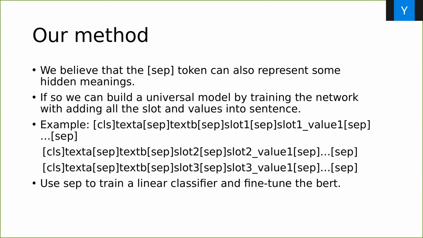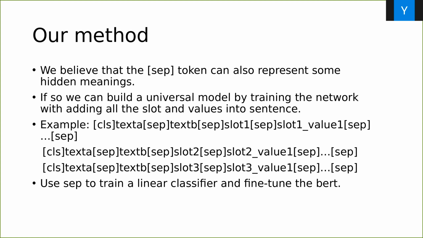There are two special tokens in BERT. One is CLS and another one is SEP. CLS, in the previous slides, it said it can represent the whole sentence. So we believe that the SEP tokens can also represent some hidden meanings.